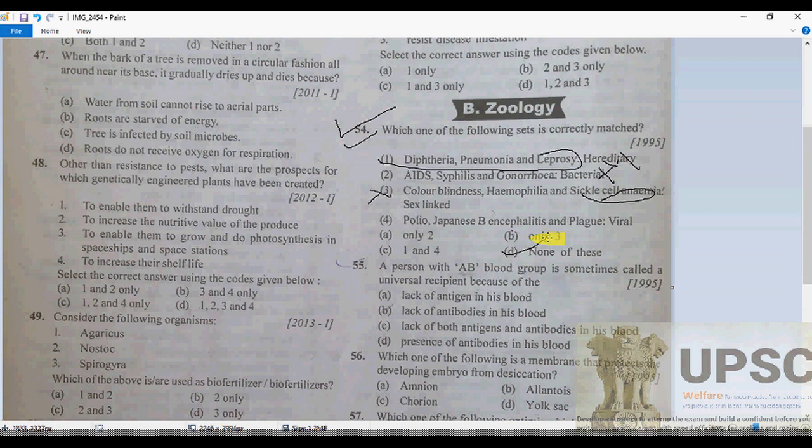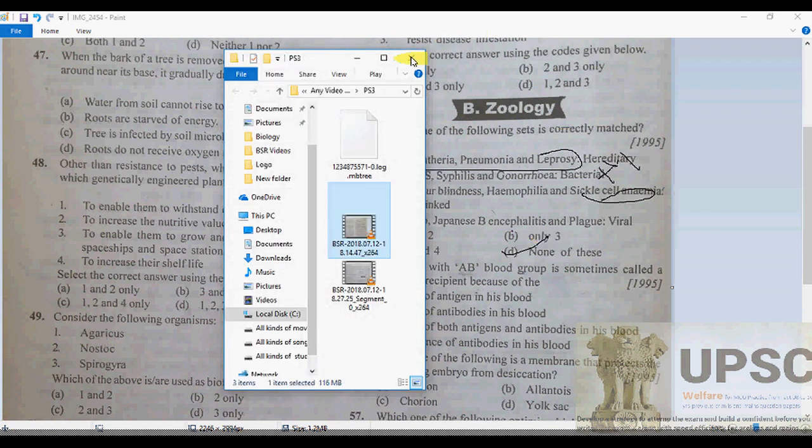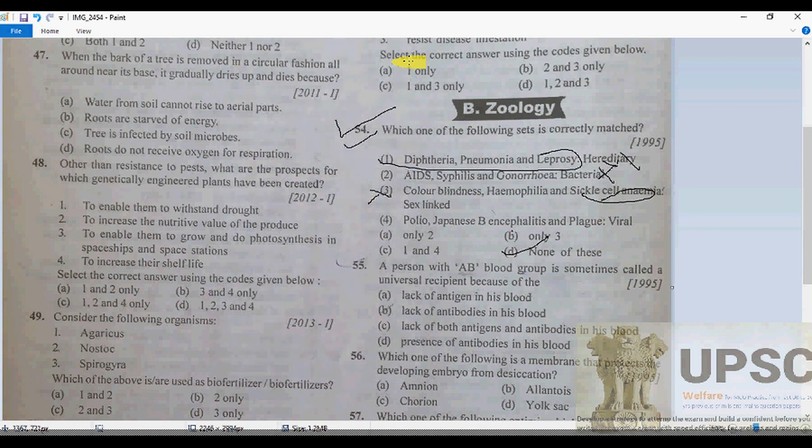Once again, for your further explanation, let me inform you, my dear, that diphtheria, leprosy, plague, these all are bacterial diseases. Polio, pneumonia, gonorrhea, syphilis, these all are viral diseases. And Japanese encephalitis, both are protozoan diseases, of course. Color blindness and hemophilia, no doubt that is a sex-linked disease, as we know that. And as we know, sickle cell anemia is of course a genetic disease.